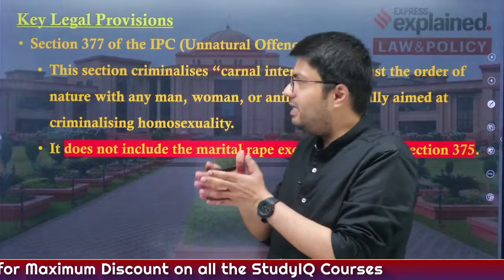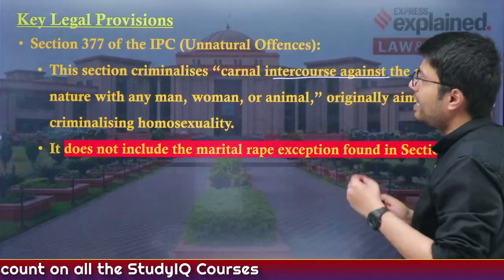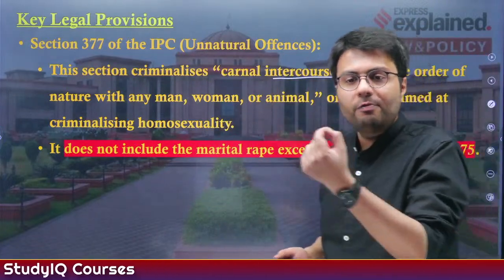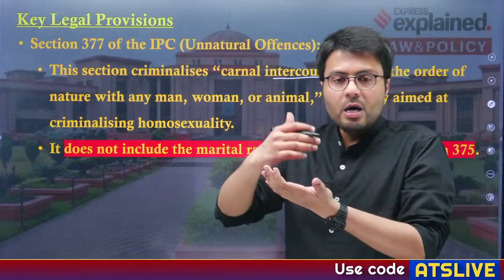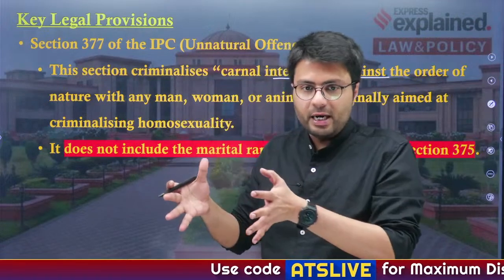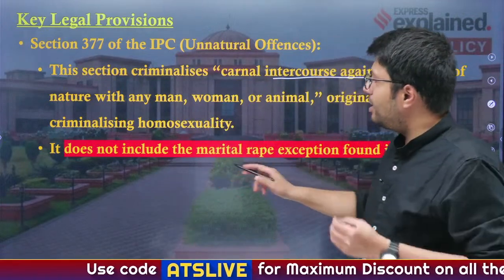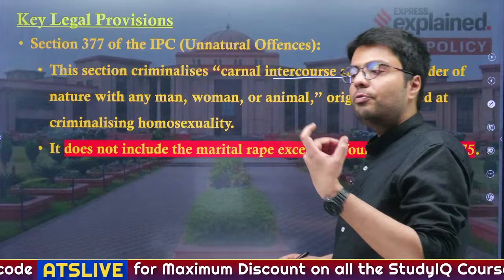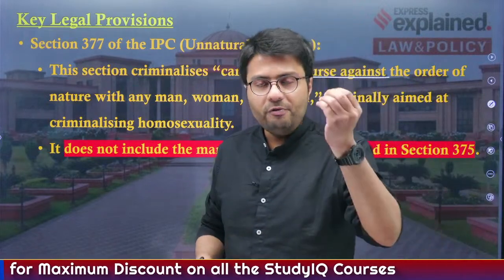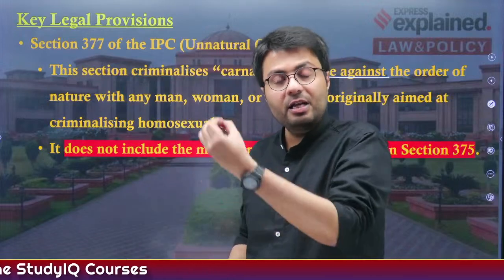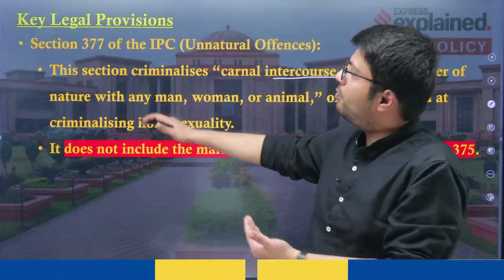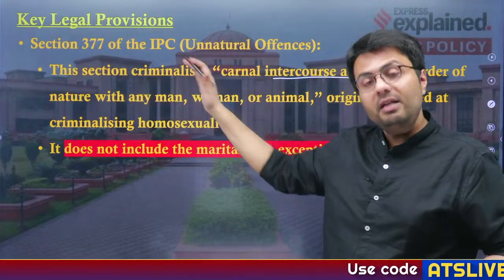Now, there is a similar section called Section 377 that deals with unnatural offences. This section of the IPC criminalizes carnal intercourse against the order of nature with any man, woman or animal, and it was originally aimed to criminalize acts of homosexuality. This does not include the exception that was given to marital rape. So, for example, if a man undertakes an unnatural sexual activity with his own wife, the protection was not extended under Section 377.